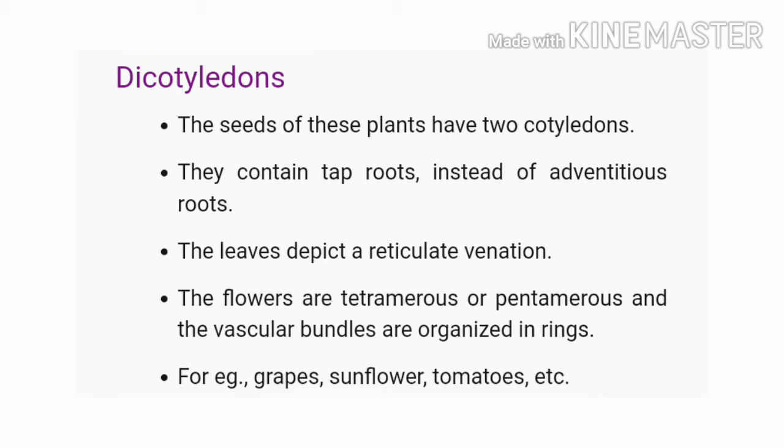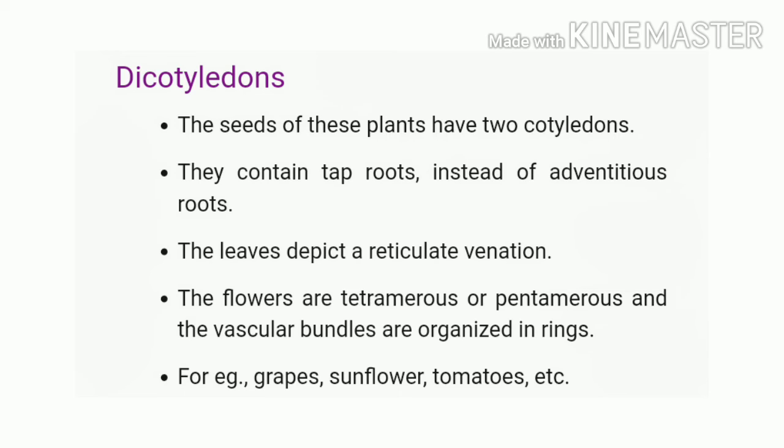Characteristics of dicotyledonous plants. Seeds: two cotyledons. Root is well developed, primary root, that is taproot. Stem is strong and hard, for example, banyan tree.